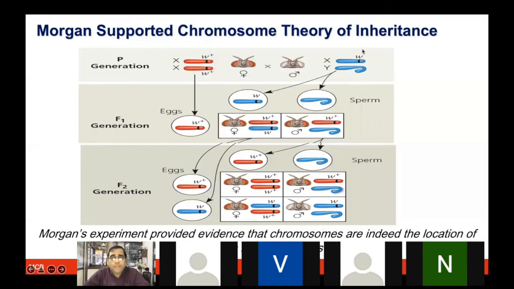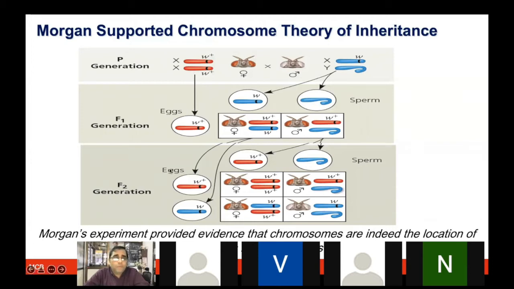So now when you take the gametes from this male, or the sperm, what you get is W on the X chromosome and the Y chromosome not having any trait. Whereas the gametes coming from the parental generation female, the X from that is having W plus, right? So both of them will be the same. Therefore, what you see in the first generation is that all of them turned out to be the red colored, or wild type, features.